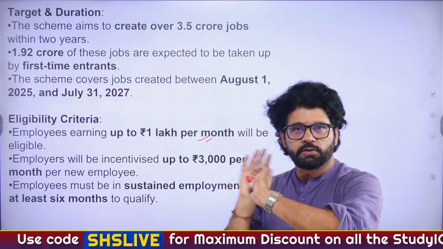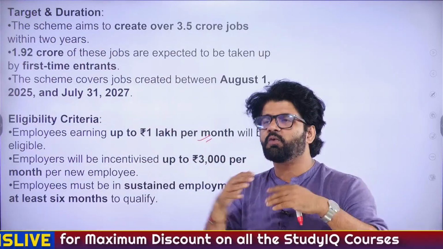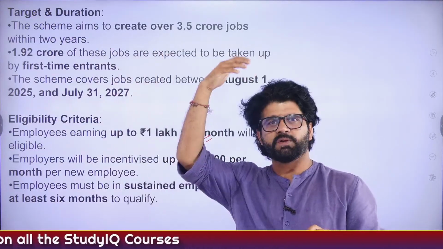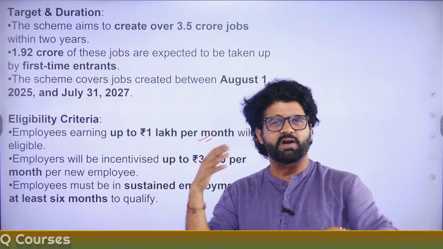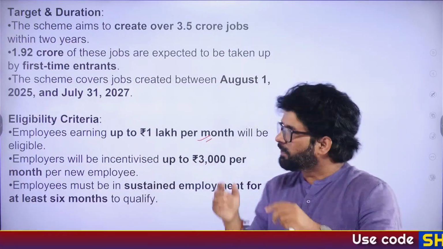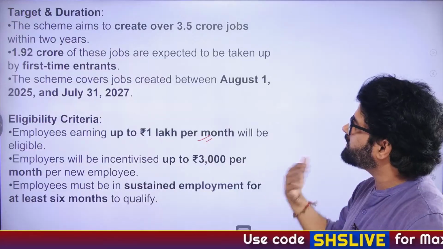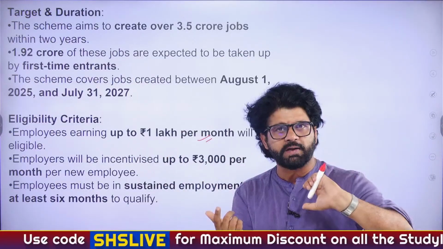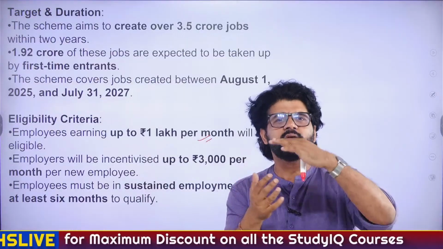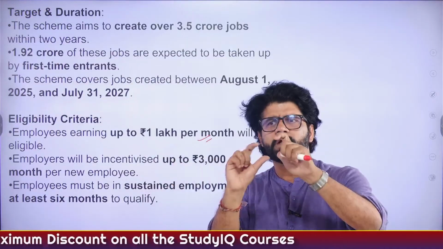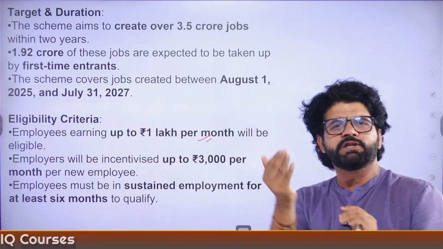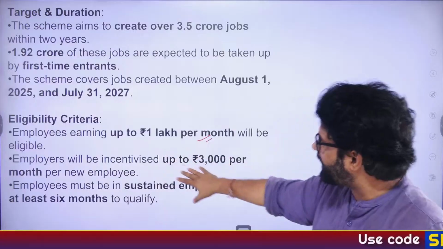Most of the people will not read schemes. What they generally do is, at the end there will be some institute publishing all the schemes at one place. They will try to mug it up. They will not be able to mug it up. Once you are reading it like this, you are able to understand things in a much better manner. So what I'm trying to say is, when you will read about different economy related schemes, you will realize that they are generally saying that employees earning up until 15,000 per month are eligible for most of these schemes. So this is actually a big number.